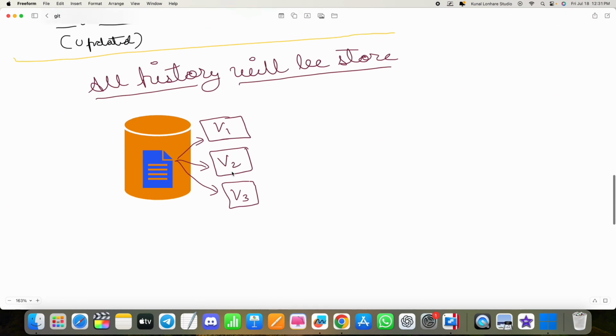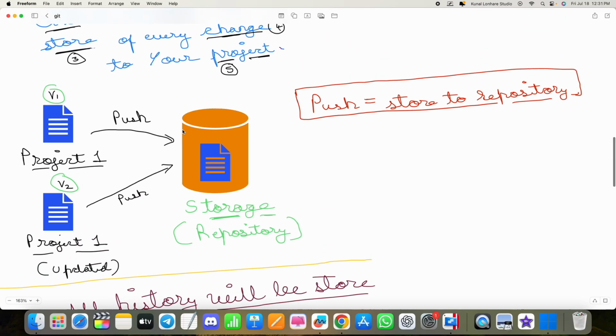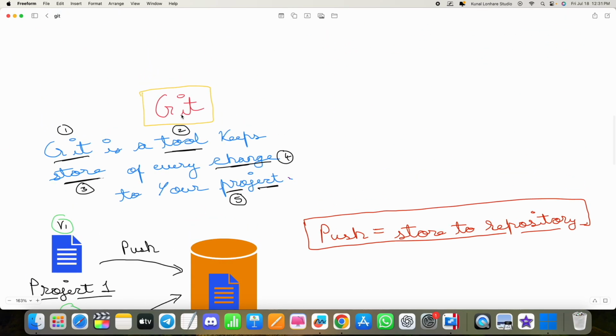Whatever change you do in your project, all those changes will be visible inside the storage, or I can say the repository in Git. So this is where Git is very helpful.